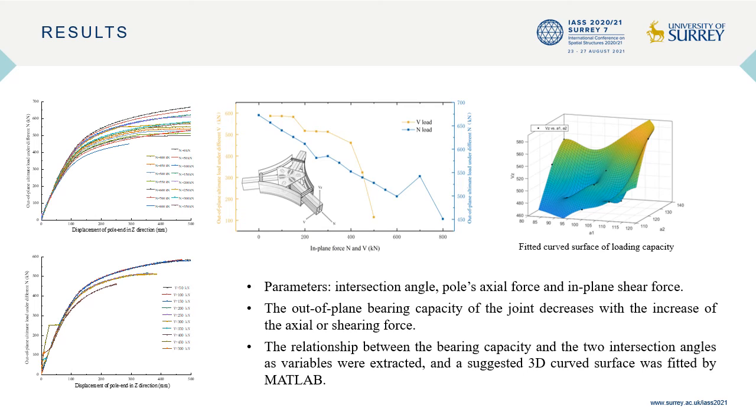Based on that, 10 groups of intersection angle models were selected at intervals. The relationship between the bearing capacity from the final calculation results and the two intersection angles as variables was extracted, and the three-dimensional curved surface was fitted by MATLAB, which clearly showed the relationship among the three.